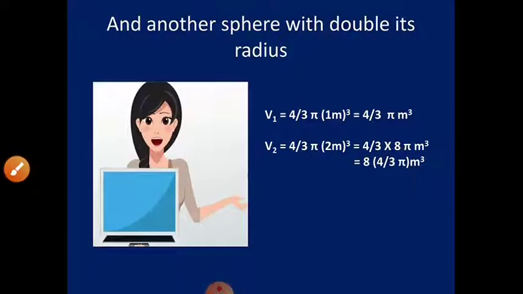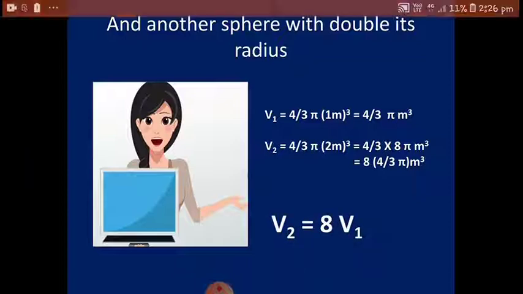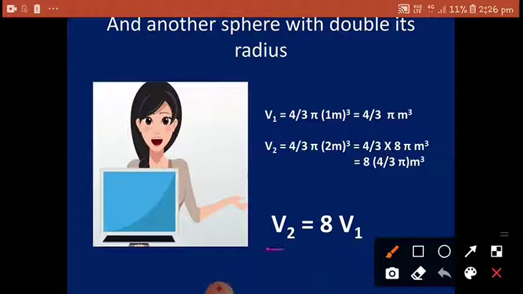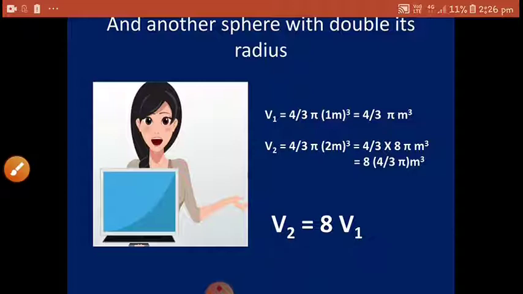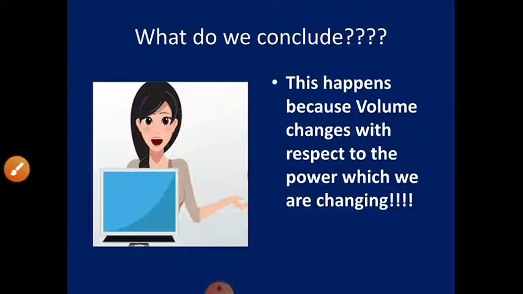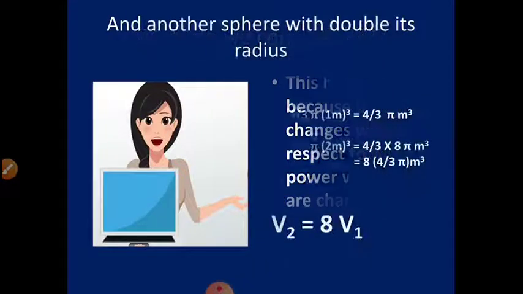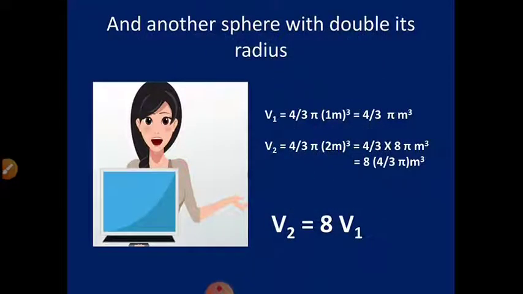So what do we conclude from here? That when the radius is doubled, the volume of the larger sphere is 8 times the volume of the smaller sphere. So you can see that the volume is changing with respect to the power.